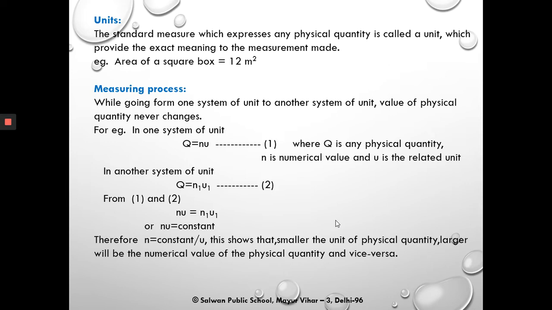So from equations 1 and 2, we get NU equal to N1U1. That means NU is equal to a constant. From this relation, we know that N is inversely proportional to the unit. What does it mean? Smaller the unit of a physical quantity, larger will be the numerical value of the physical quantity, and vice versa.